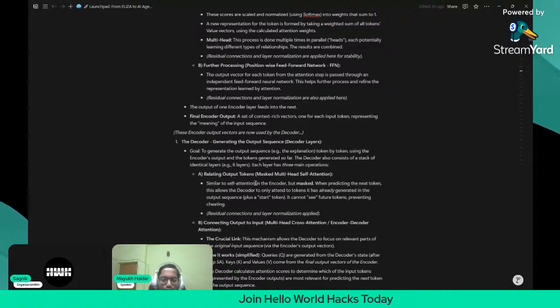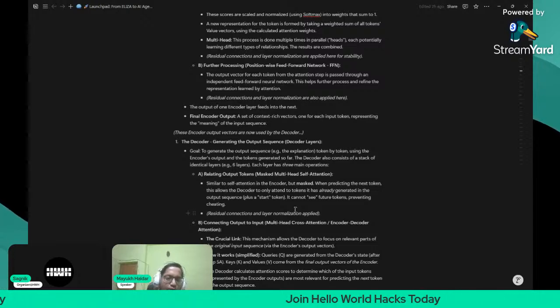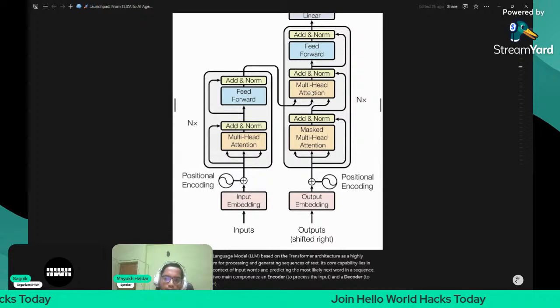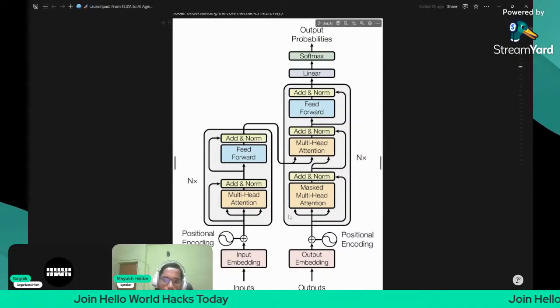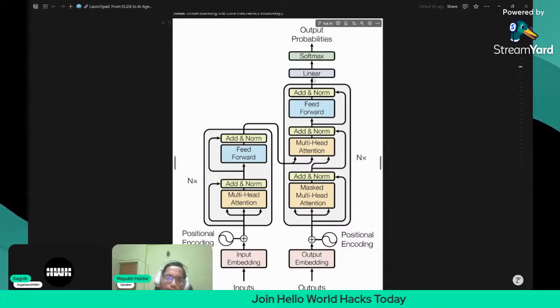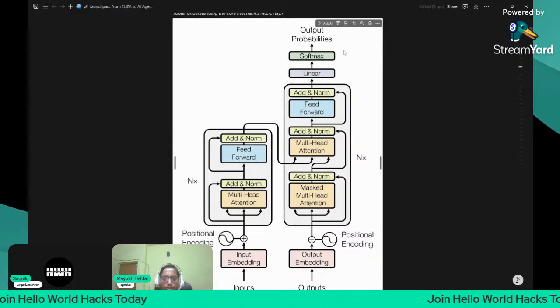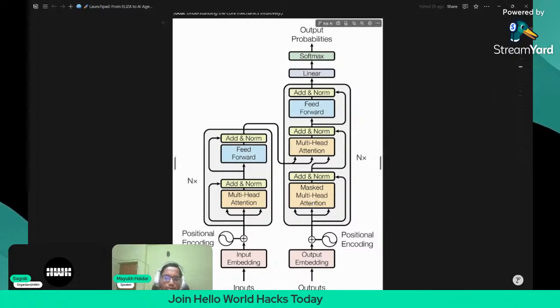Llama 2 was a decoder based architecture model, and GPT was also decoder based. But BERT is the bidirectional encoder representation of transformer, so it is an encoder representation for classification tasks. These are some of the things you need to understand before learning about LLMs. I told you in very simple words: this is for classification, this is for generation, and after that we pass to the linear layer, and with the softmax layer the output probabilities will be calculated. On the basis of the output probabilities, you will get the output tokens. Okay, that is all about this encoder decoder architecture.